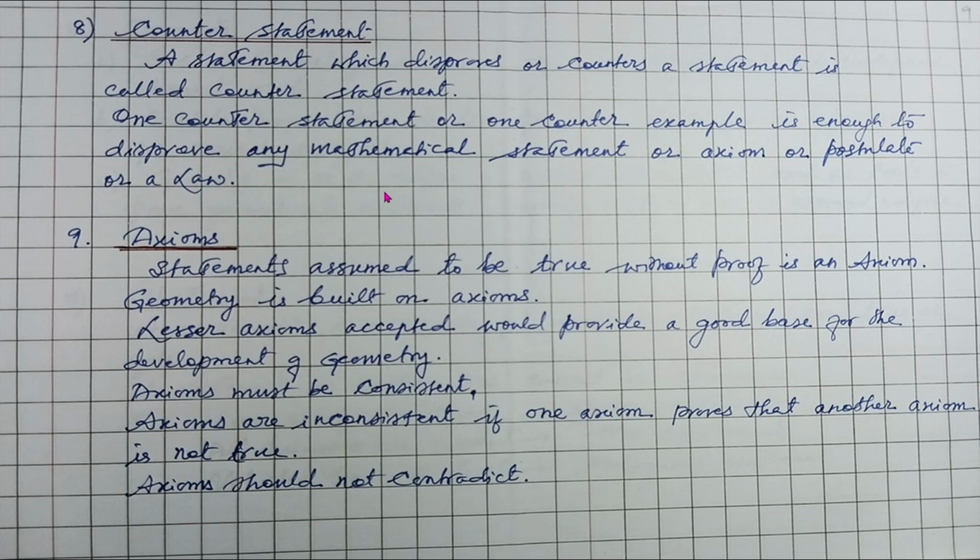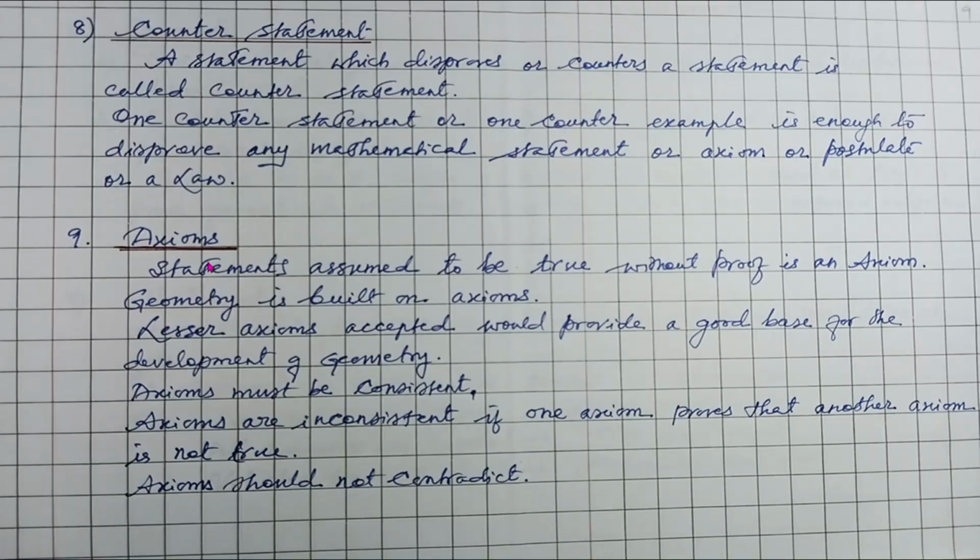Very important again. A statement which disproves or counters a statement is called a counter statement. One counter statement or one counter example is enough to disprove any mathematical statement or axiom or postulate or a law. Therefore, we call it a counter statement. One counter statement, that means a statement which counters another statement, is enough for us to disprove any axiom or postulate or a law or a mathematical statement.